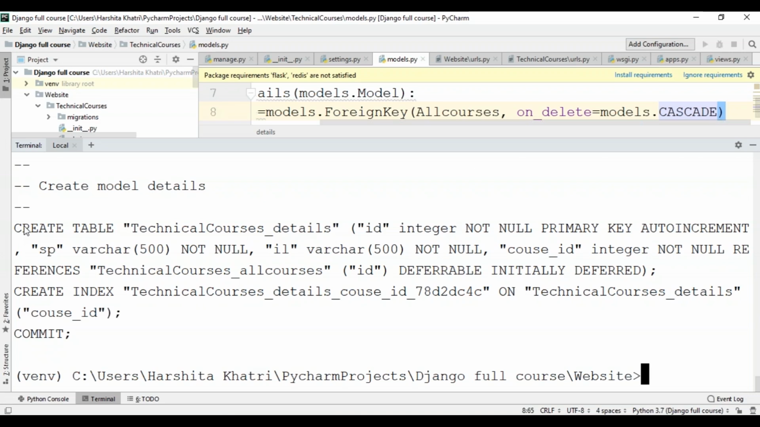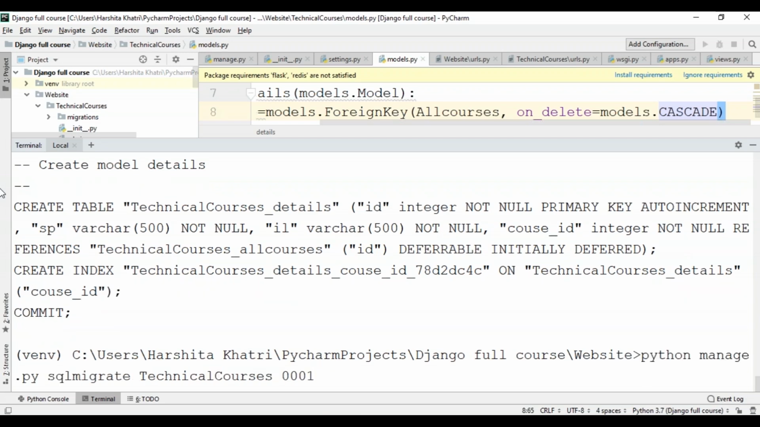So as you can see, the table names are automatically generated by combining the name of the app and the lowercase name of the model. Also, the primary keys are added automatically. Now, all you have to do is run migrate again to create a model table in your database. So here, I'll type python manage.py migrate.